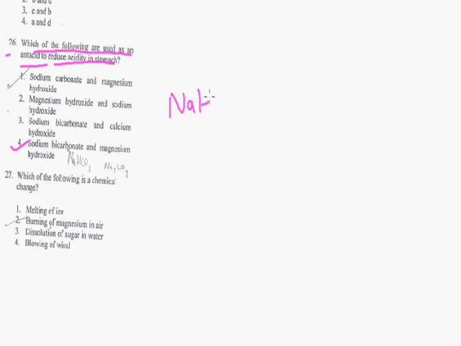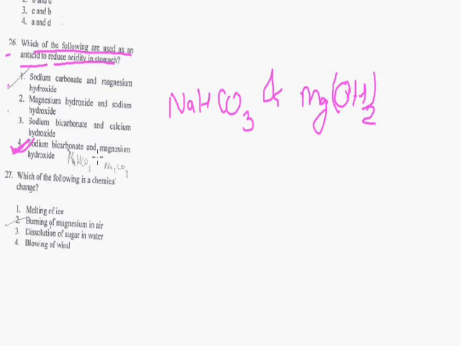Sodium bicarbonate and magnesium hydroxide. So option number 4 is the correct option for this question. Why sodium bicarbonate and magnesium hydroxide? Because these are used as antacids since both are weak bases.